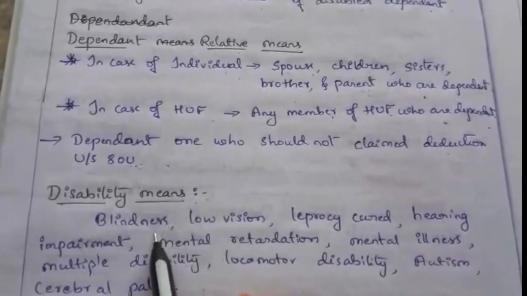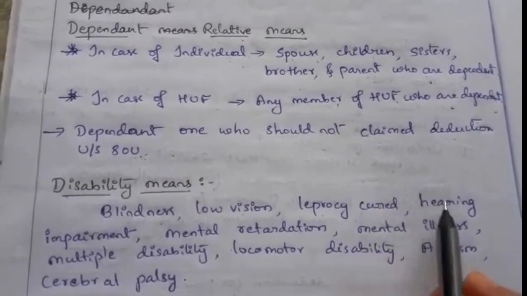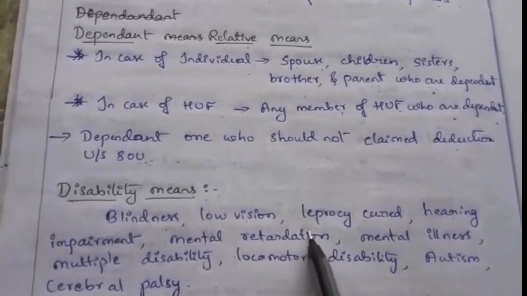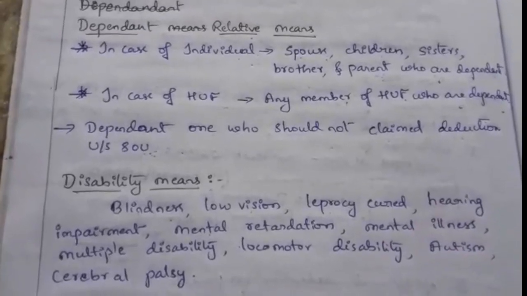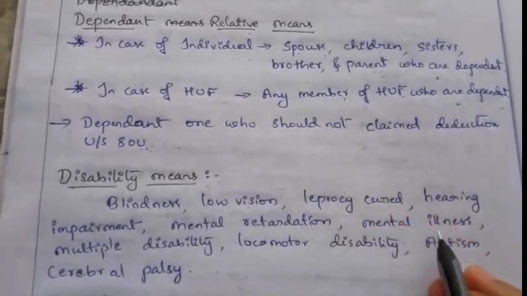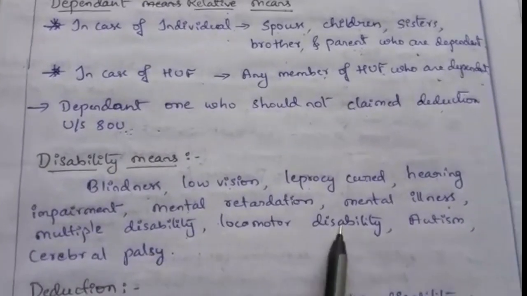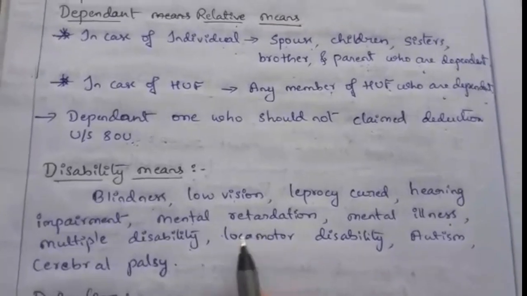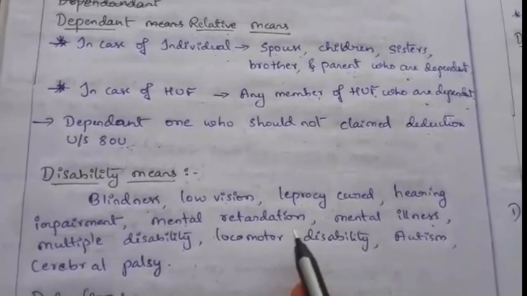Disability means blindness, low vision, leprosy cured, hearing impairment meaning hearing loss, mental retardation meaning the delay or slow development, mental illness, multiple disability, and locomotor disability meaning a disability in the legs or a problem with the movement of the leg from one place to another.